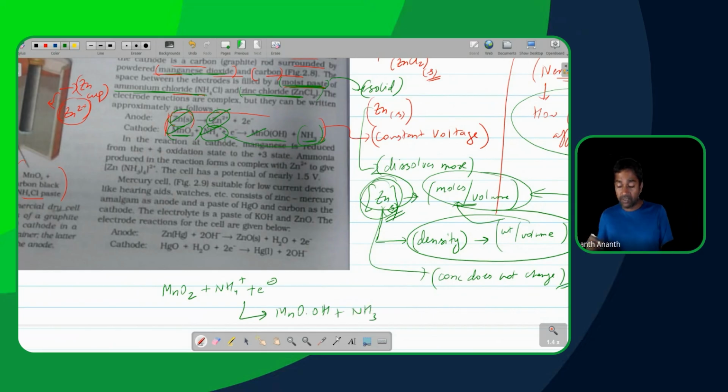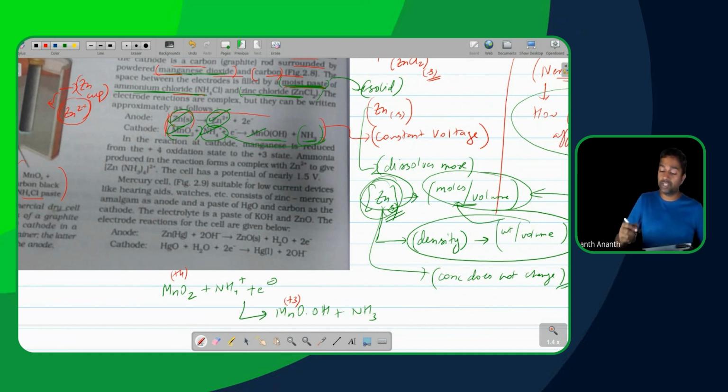Effectively, manganese here is in +4 oxidation state, and it is going to a +3 oxidation state. So that is a reduction reaction, gaining 1 electron in the process. At the same time, the zinc is losing 2 electrons.